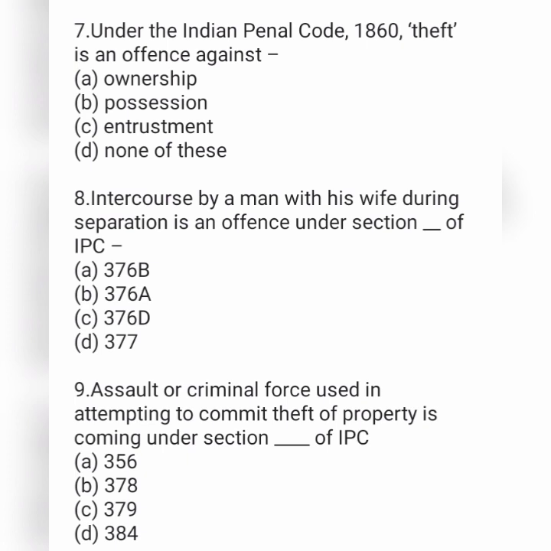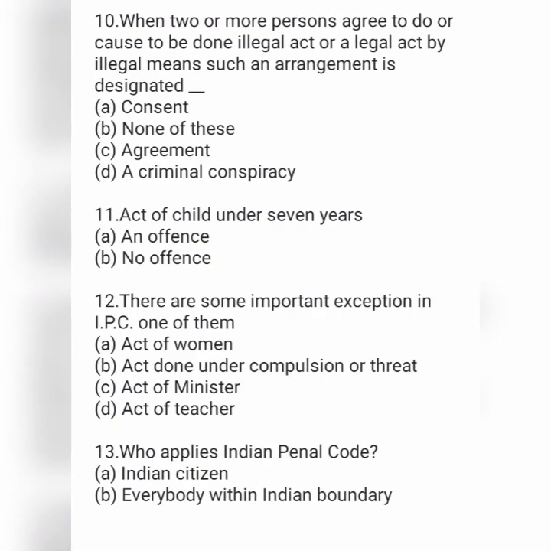അടുത്തത്, assault or criminal force used in attempting to commit theft of property is coming under section dash of IPC. Option A 356, option B 378, option C 379, and option D 384. അടുത്തത്, when two or more persons agree to do or cause to be done illegal act or a legal act by illegal means, such an arrangement is designated as option A consent, option B none of these, option C agreement, and option D a criminal conspiracy.